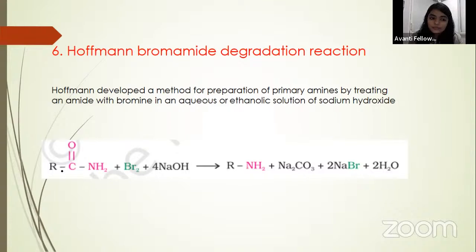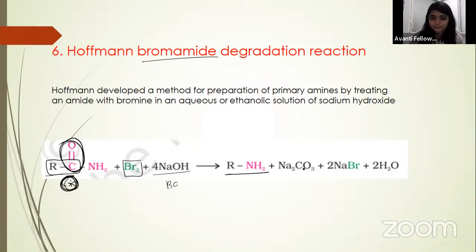But in that process you will get an equal number of carbons. Here, this carbon will be lost as CO2. So you need to remember and understand this. This carbon will be removed from here. You will get a lower amine, and you need to take Br2 here. Bromamide, bromine and amide, and you have to do this reaction with a base. So what will be formed? A salt, water, and another salt. Is it clear? So this reaction is your Hofmann bromamide degradation.